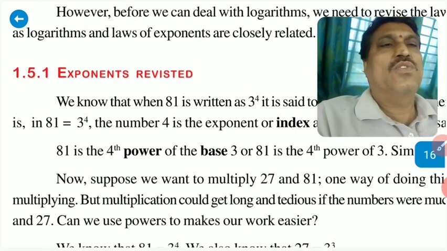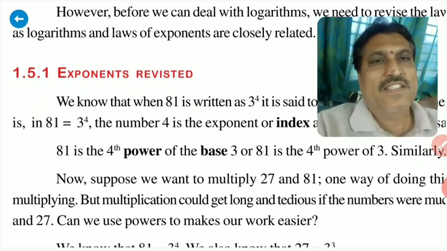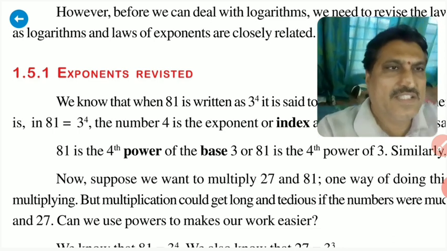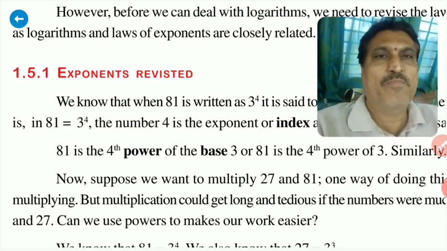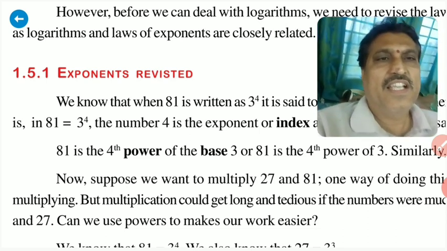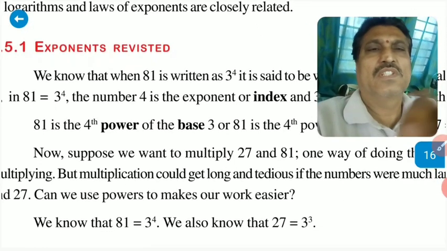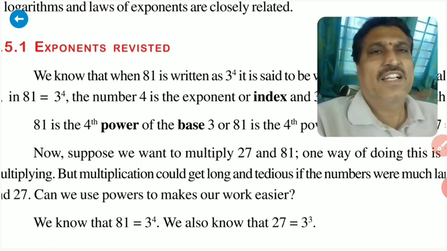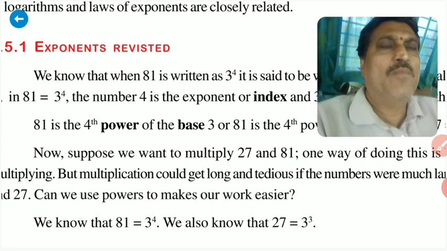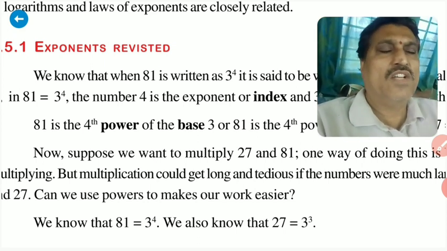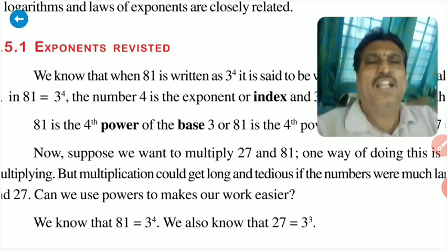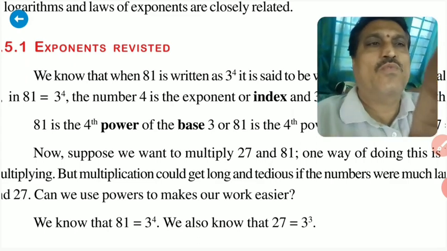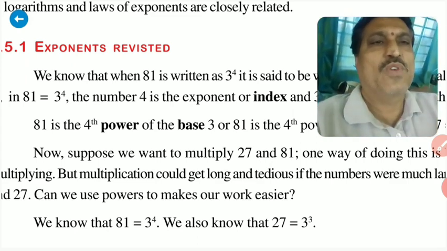To understand this, first you have to understand about the exponents. You might have been familiar with these exponents and powers in your previous classes. See, in general, in this textbook, 81 can be written as 3 power 4. Here, this is the exponential form of 81. That is, 81 equals 3 power 4. That means 81 is the fourth power of the base 3. Here in 3 power 4, 3 is the base and 4 is the exponent.